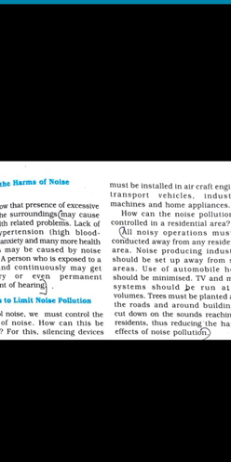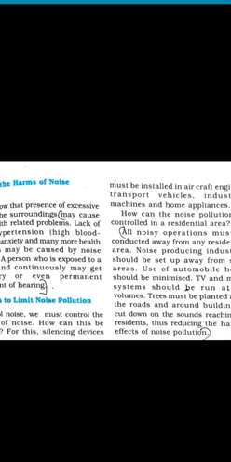The noise producing industries should be set up away from such areas. Use of automobile horns should be minimized. TV and music systems should be run at low volumes. Trees must be planted along the roads and around buildings to cut down on the sounds reaching the residents, thus reducing the harmful effect of noise pollution.